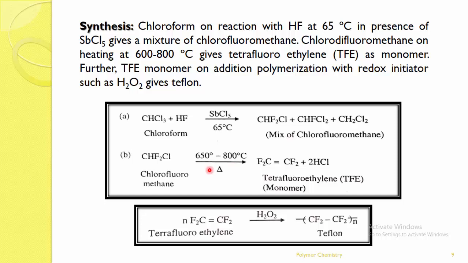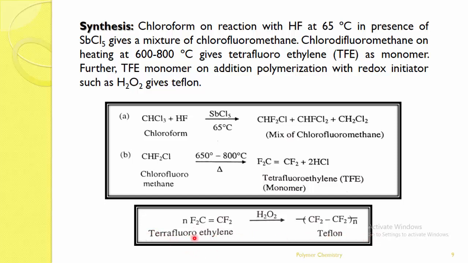Very simple. The formation of Teflon. This is the polymer where the Teflon is there. The Teflon can be formed by tetrafluoroethylene as the monomer. Means the addition polymerization of tetrafluoroethylene, that is CF2=CF2, with an initiator, that is a redox initiator, H2O2, forms into the polymer, that is the Teflon.